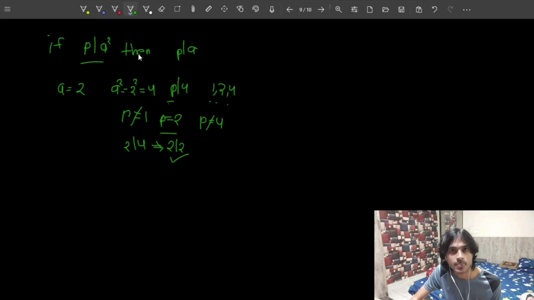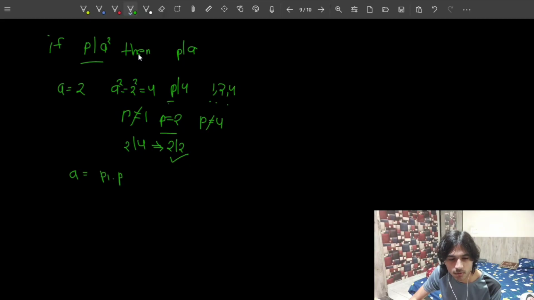Now suppose A is not a prime number, A is a composite number, and I'm taking any general composite number. So I can write A like this. Because A is a composite number and we have already learned about the fundamental theorem of arithmetic, that every composite number can be written as a product of prime numbers in a unique way if the order in which the prime numbers are chosen doesn't matter. So if A is a composite number, I can write it like this.